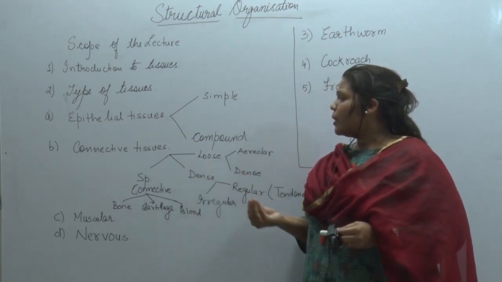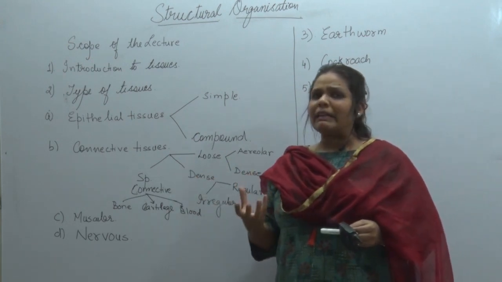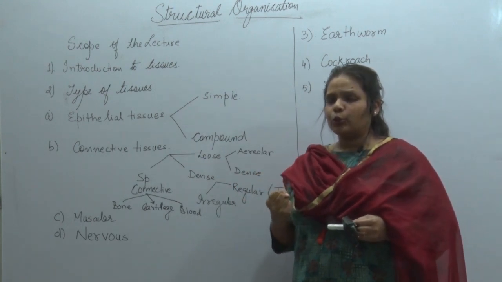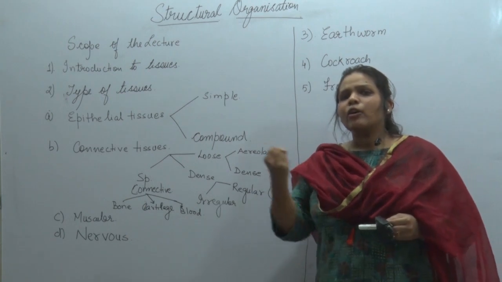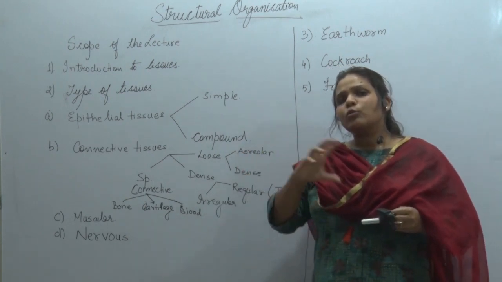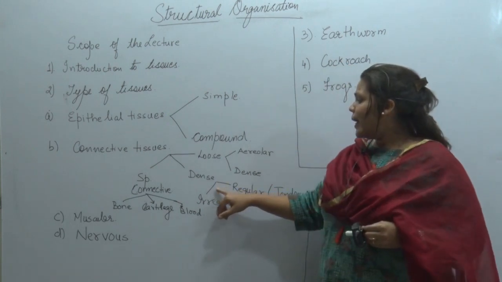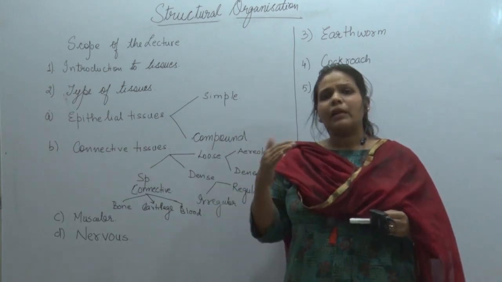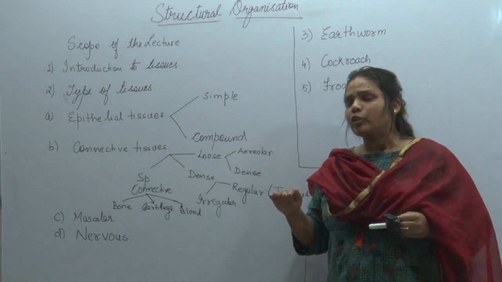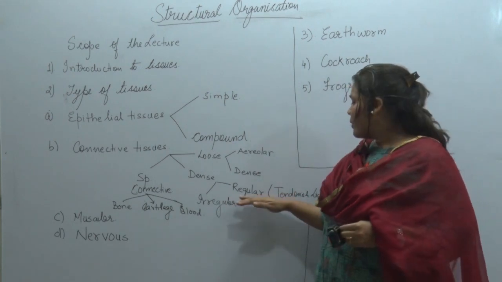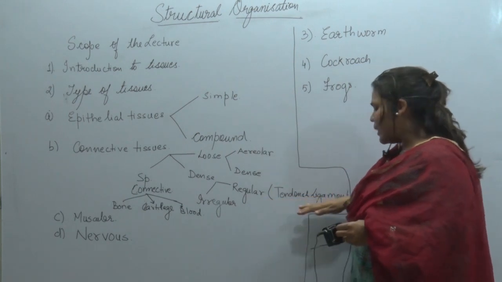Now another word is dense connective tissue. When you say dense, these tissues will definitely be sturdy tissues, and they will give some kind of connection between two different structural units of your body. So in the dense connective tissue, we will read them under the heads regular dense connective tissue and irregular dense connective tissue. In the regular, we will be reading about tendons and ligaments.